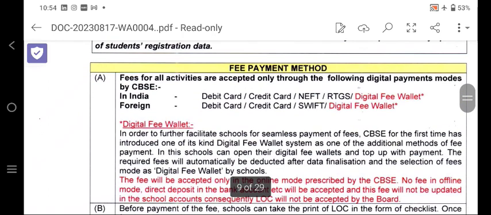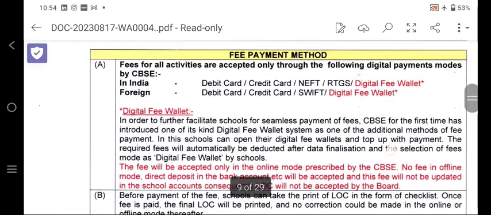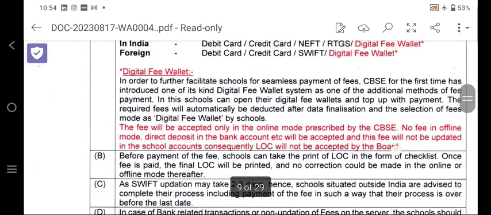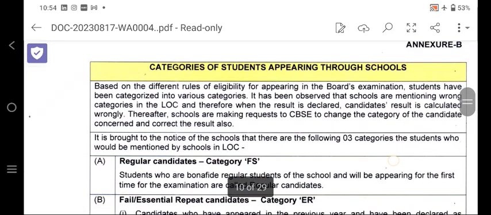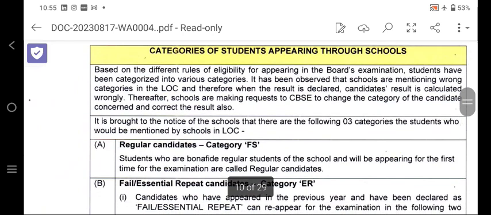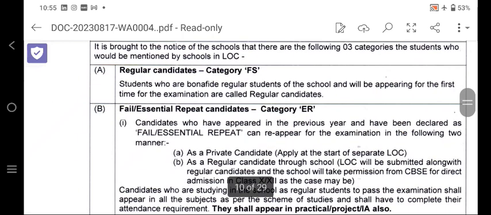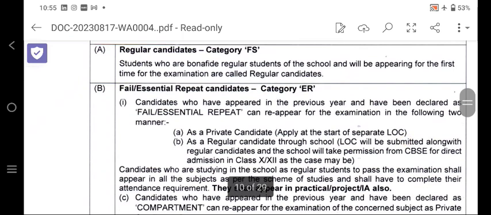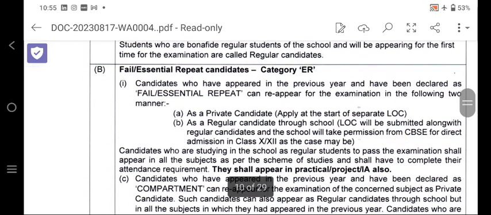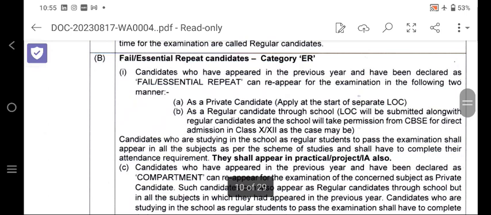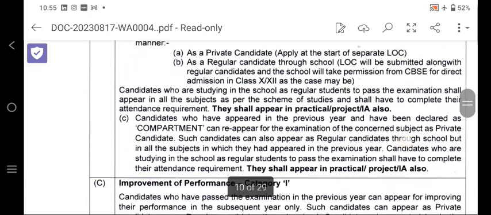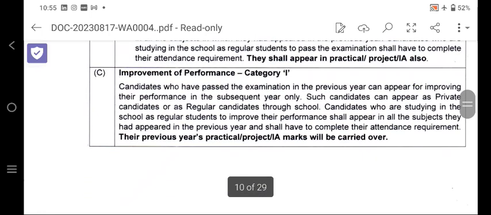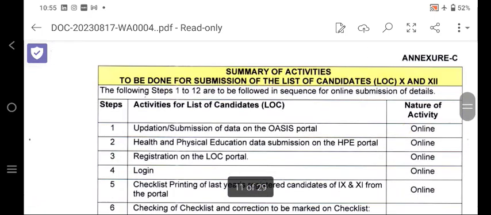The fee payment mode has already been discussed. It is debit card, credit card, NEFT, RTGS or digital fee wallet. You go through that circular. Next, candidate categories of students appearing through the schools: regular candidates and repeat candidates. Candidates who appeared in the previous examination and have been declared fail or essential repeat can appear in the examination as private candidates, applying separately through a separate LOC. As regular candidates through school, the LOC will be submitted along with this, and you should go through it, because it is a normal thing that we do every year.